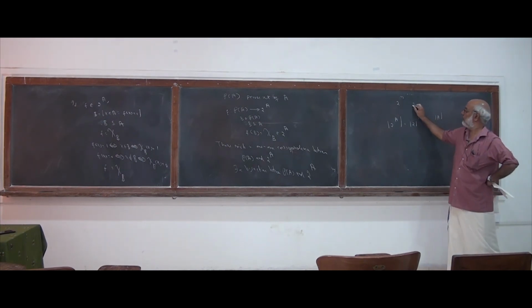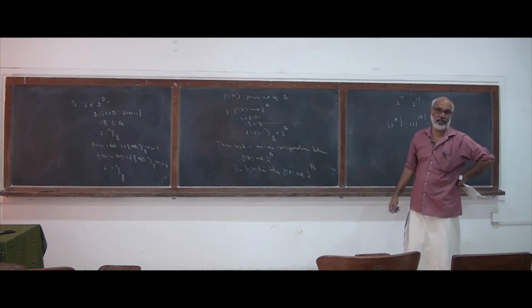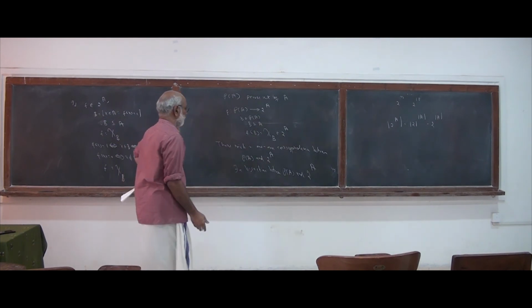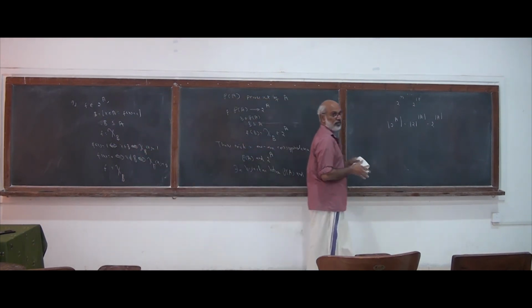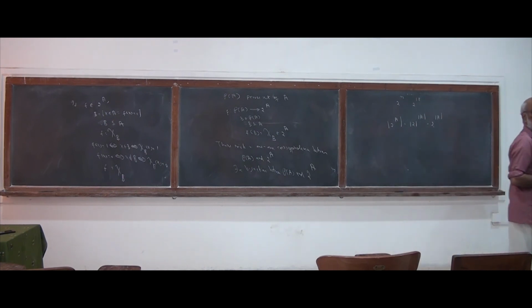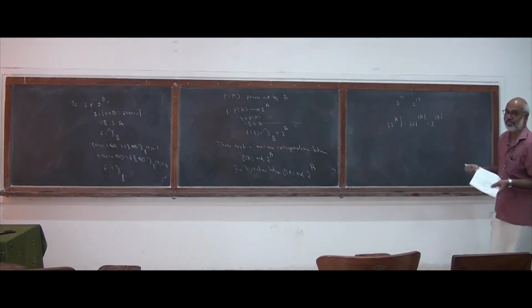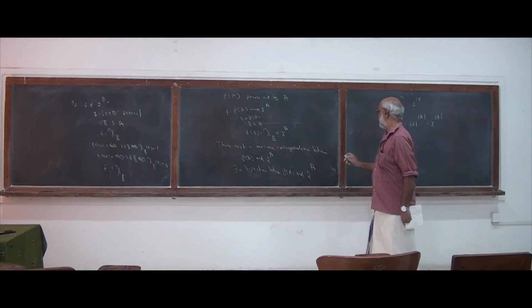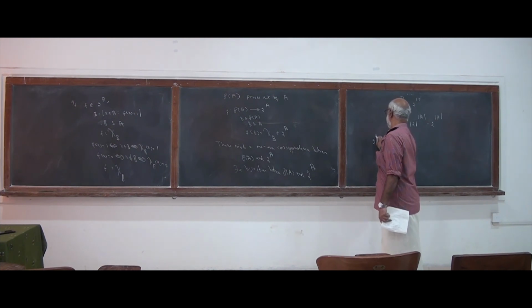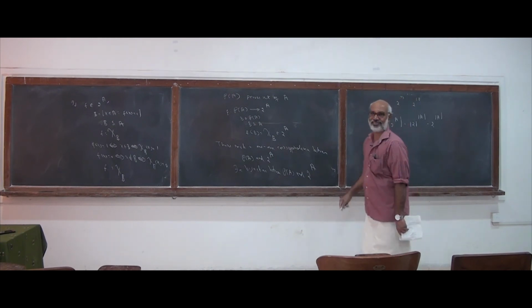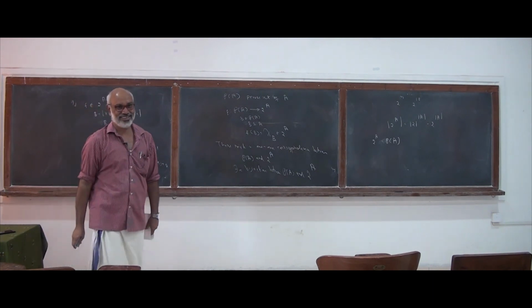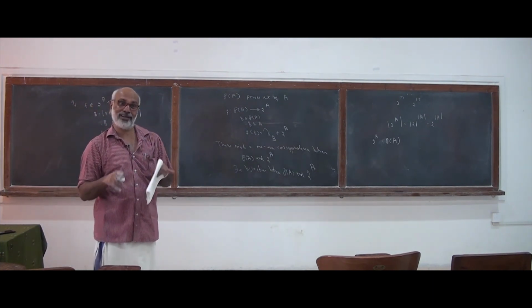So both the sets have the cardinality 2 to the power of the cardinality of A. And there is a 1-1 correspondence between them. And for this reason, sometimes we identify these two sets. Some people use the notation 2 to the power of A for the power set of A. Some people identify the power set of A with 2 to the power of A. Then instead of writing power set of A, some people write 2 to the power of A.